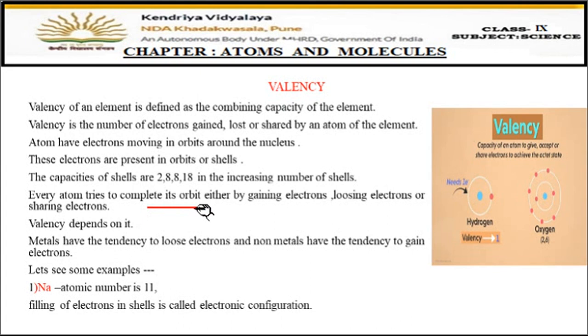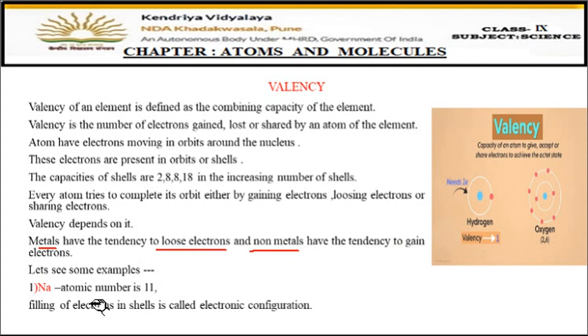For this, they will either gain extra electrons or lose some electrons, or they can share electrons also. How many electrons they are gaining, losing, or sharing is nothing but the valency. This you must also remember: metals always have the tendency to lose electrons. Metals never gain electrons. When an atom loses electrons, it gains a positive charge. So metals always have a positive charge, and non-metals have the tendency to gain electrons, so they always have a negative charge.